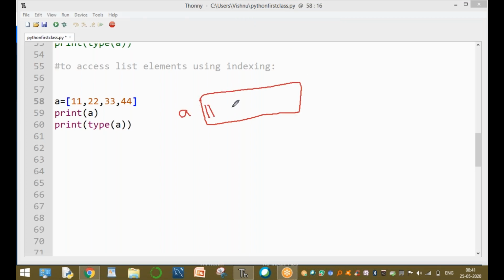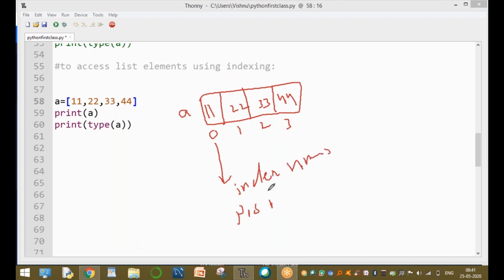One value is 11, one value is 22, one value is 33, and one value is 44. These are the list elements. These elements are stored at 0, 1, 2, 3. These are called index numbers. This is called positive indexing.